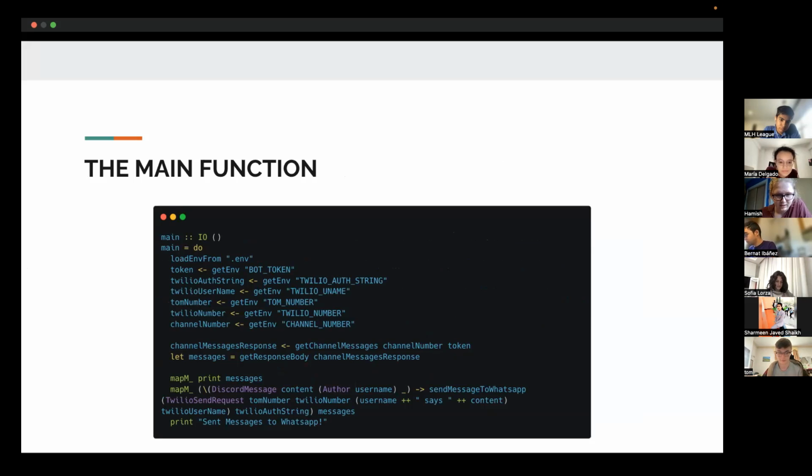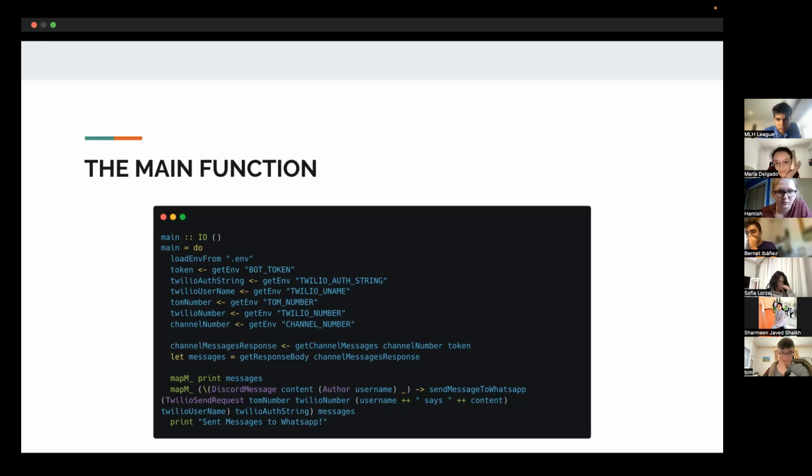That's all embedded in the get response body function, I think, possibly. Can't remember. Yes, yeah, that's it. That's done by the library using the get response body function. And then after that, we print out all the messages, and we then send them off to Twilio using this Lambda, which converts the Discord message into a Twilio message.